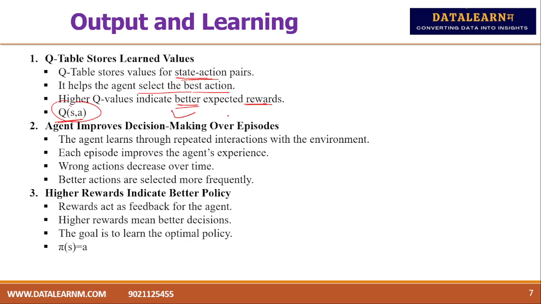The agent improves its decision making over episodes. It learns through repeated interactions with the environment, where each episode improves the agent's experience. The probability of a wrong action decreases over time, and better actions are selected more frequently. Higher reward indicates a better policy, and that is followed through this trial and error method. Rewards act as feedback for the agent. Higher rewards mean better decisions.